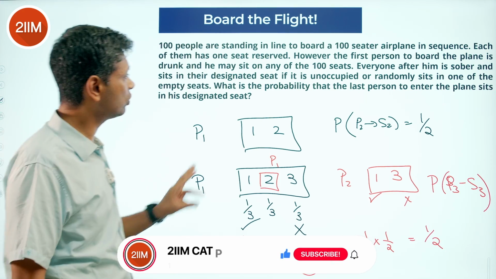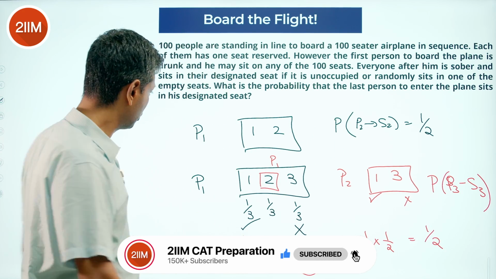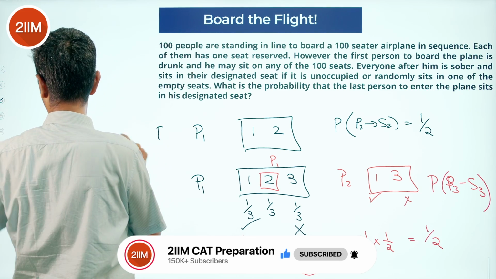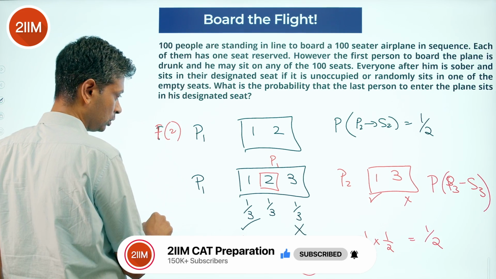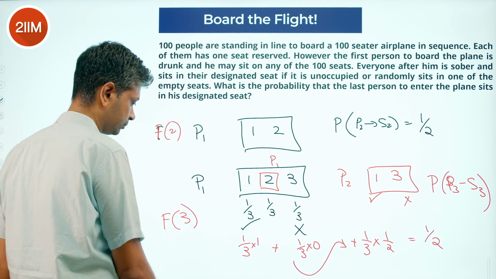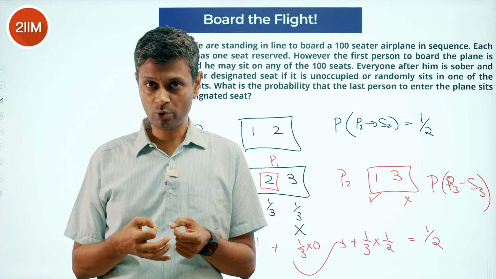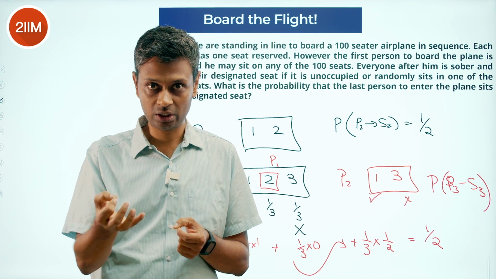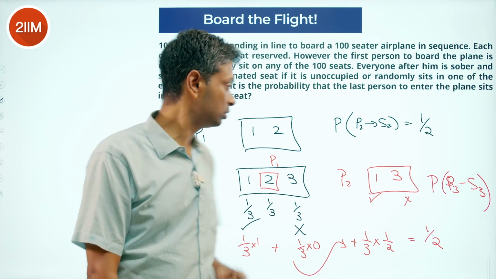This probability of P2 going to S2 when there are 2 people available, I'm going to call this f of 2. I'm going to call this f of 3. What is f of 2? Probability that the last person will go to his or her designated seat when you are playing this game when we originally started with 2 people.